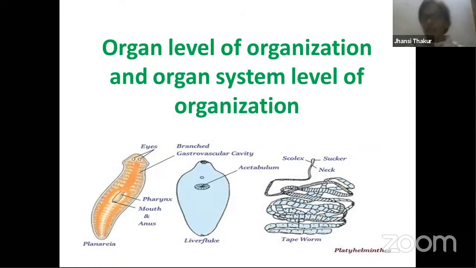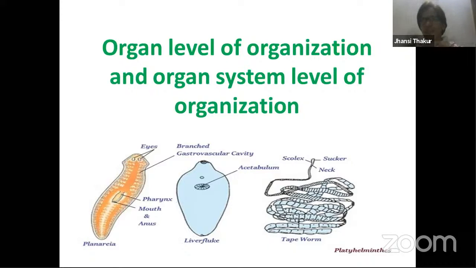Next, in the level of organization, first we started with the protoplasmic level, we completed the cellular level, we completed tissues. So we know that when cells combine, you finally get tissues, and when tissues combine, you get organs. The first level of organs developed in the flatworms, which are platyhelminthes. Group of organs, when they join together and perform the same task, we call it an organ system. For example, in multicellular organisms like us, we find 8 organ systems present.